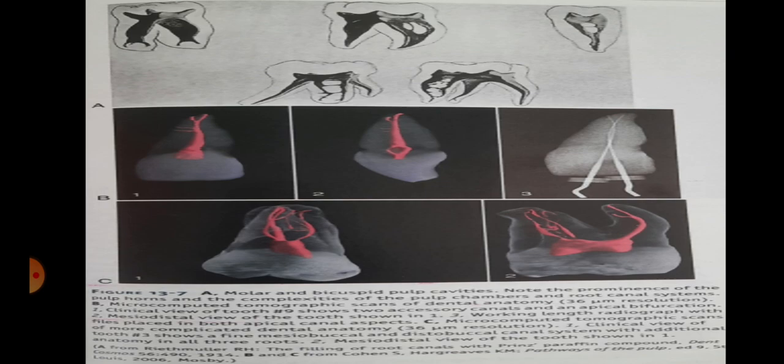Picture 2 shows the mesiodistal view of the tooth. In picture 3, you can see the working length radiograph with the files placed in both apical canal aspects.